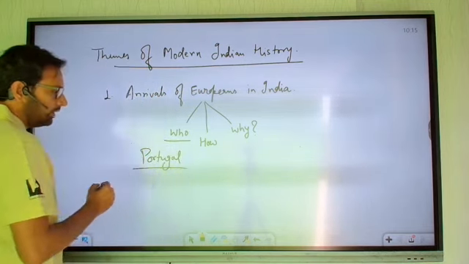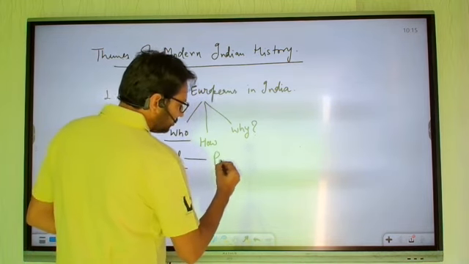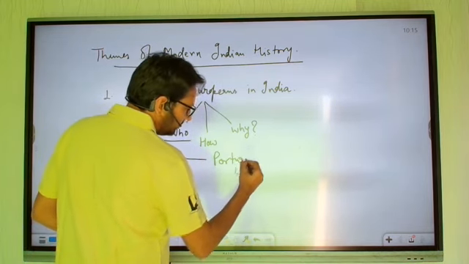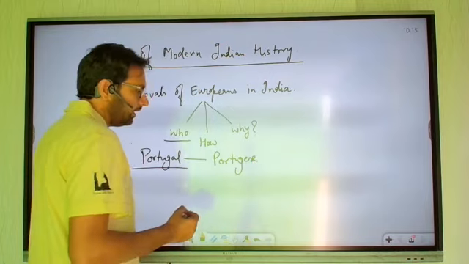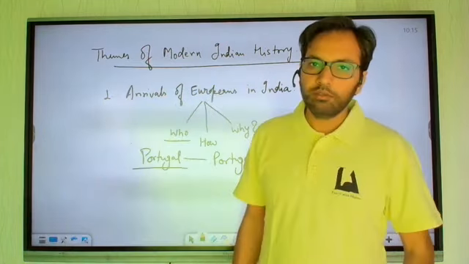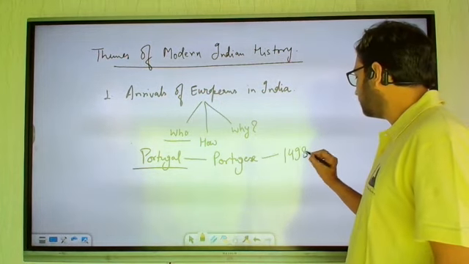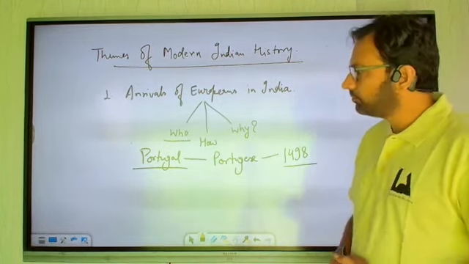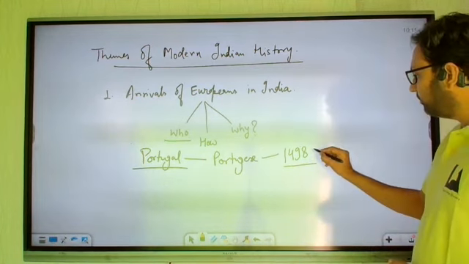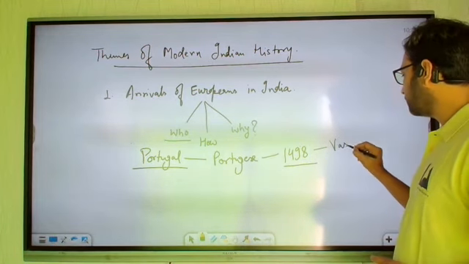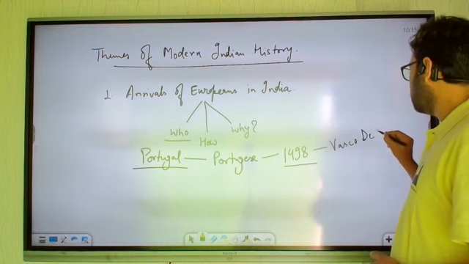Right. We call these people Portuguese. The country name is Portugal, and those who came were Portuguese, in the year 1498. Can you name a particular person? Yes, Vasco da Gama. You are right.